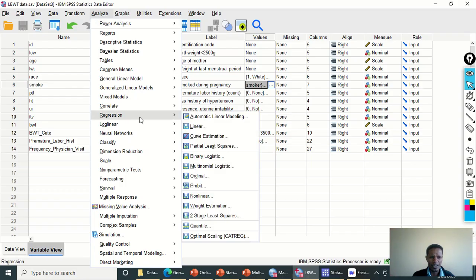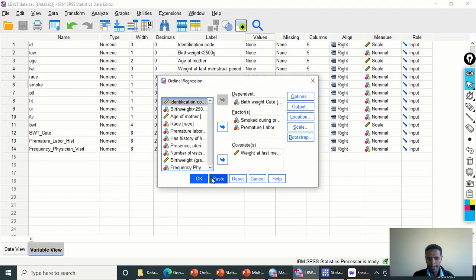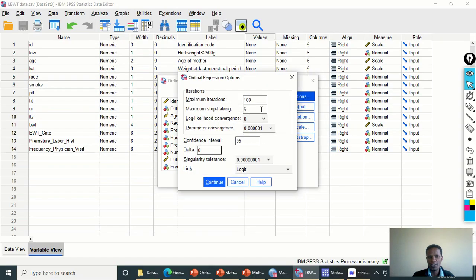As usual, click on Analyze and go to Regression, and then choose Ordinal. Here we need to take the outcome variable, which is categorical and ordinal, into the dependent variable box. We need to take the categorical predictor variables, both the premature labor history and the smoking during pregnancy, into the factors box. And the continuous variable, weight of the mother at the last menstrual period, should be placed in the covariate box because it is a continuous variable.